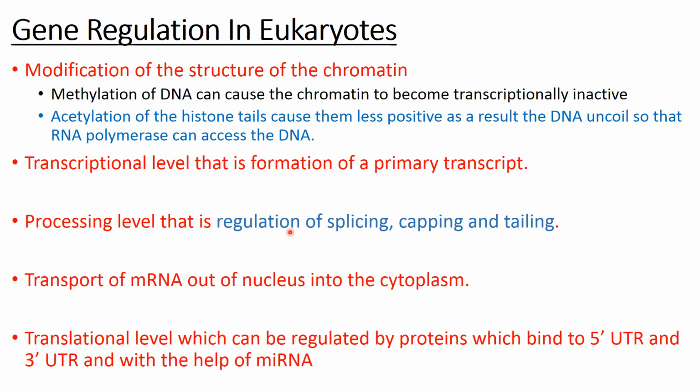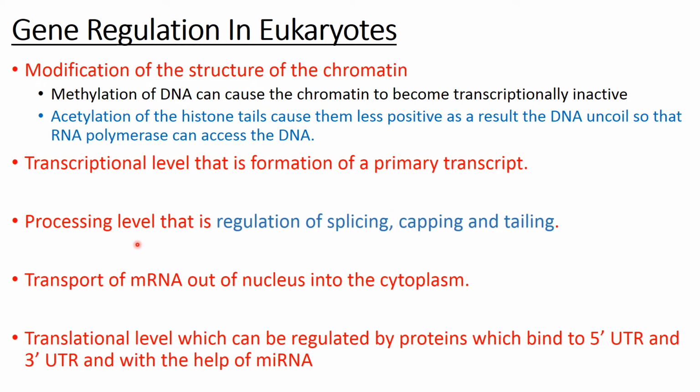Accordingly, you will have different types of mRNAs formed and different types of polypeptides formed. So this is the third level where regulation can occur.